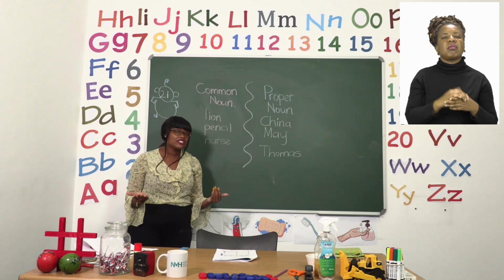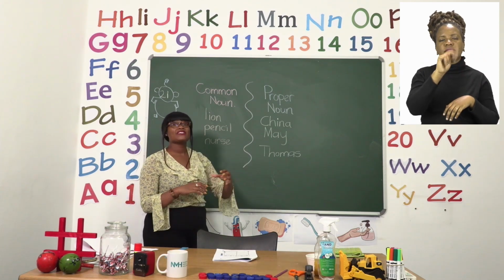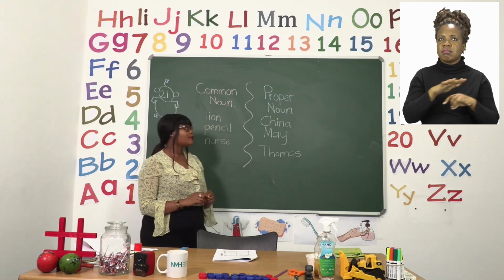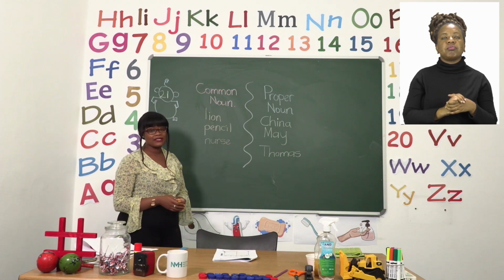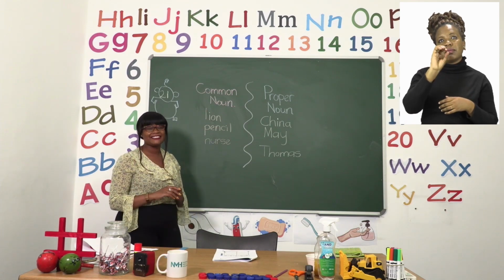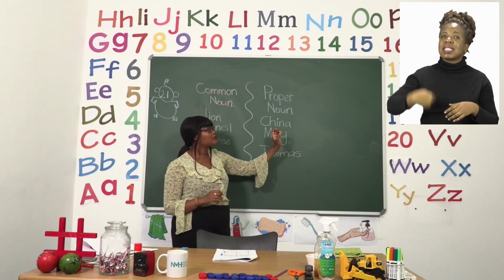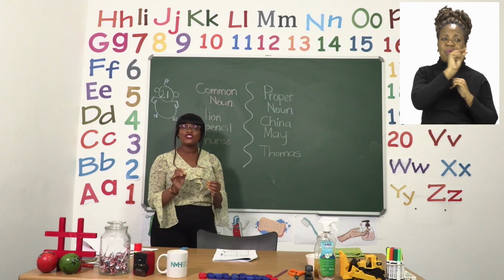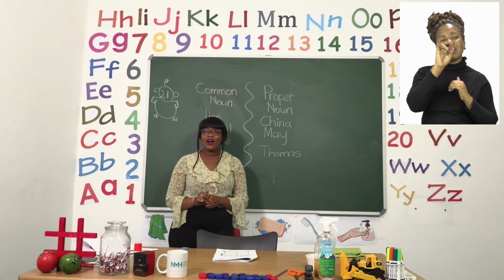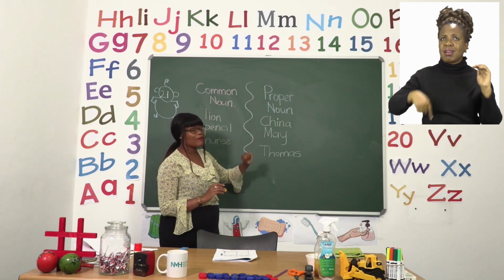Now we change it into a proper noun if we know the specifics. For example, if this one just said country, that would be a small letter C. But because we know the name of the country, China, we use a capital letter for the word China. And then in your example, they said the month of April, but I have chosen the month of May.